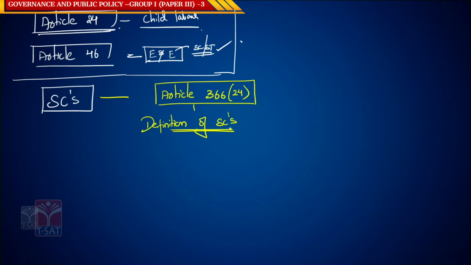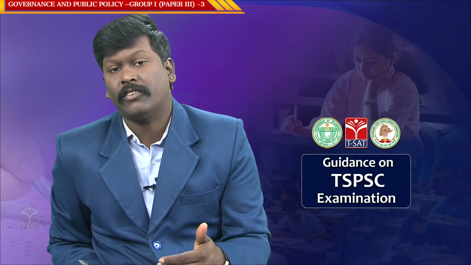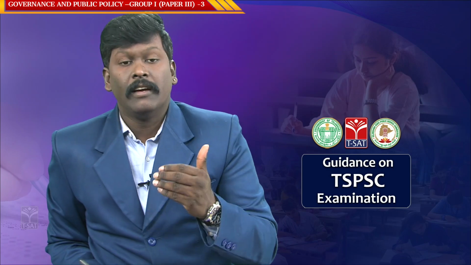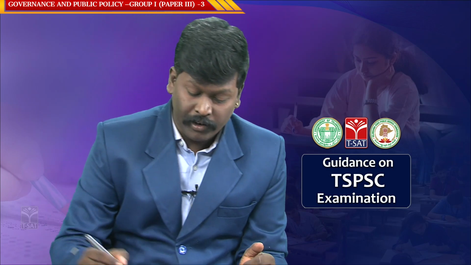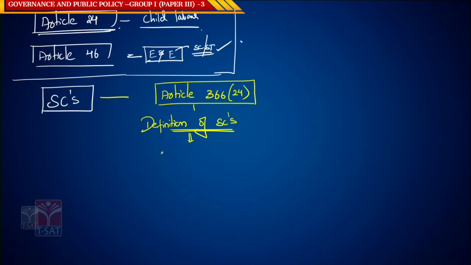Now what is the definition of SCs as per Article 366 clause 24, which is well connected to another article called 341? It is linked to Article 341. Now what is Article 341?